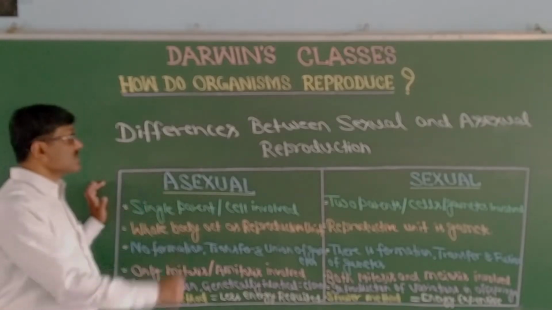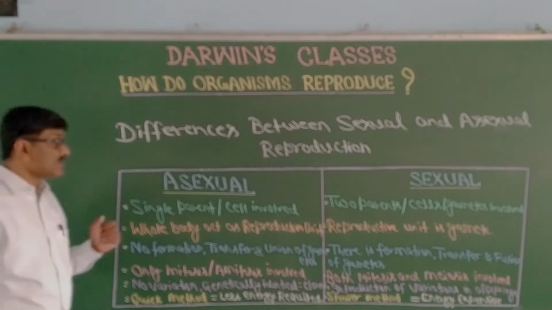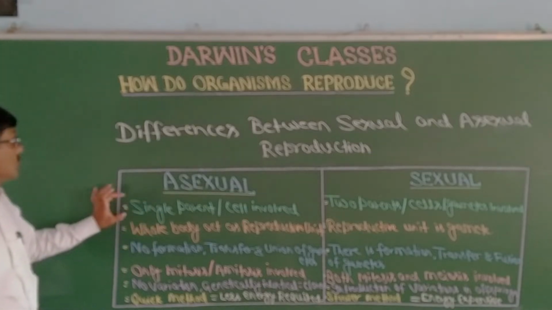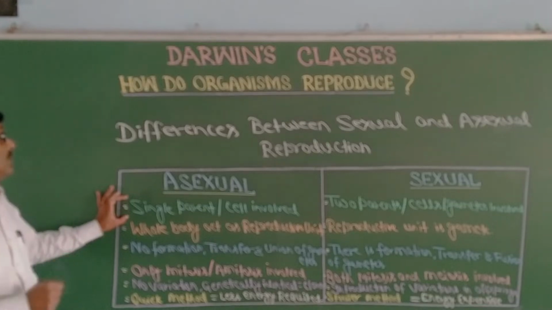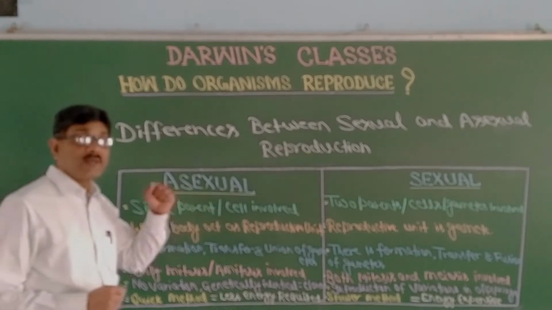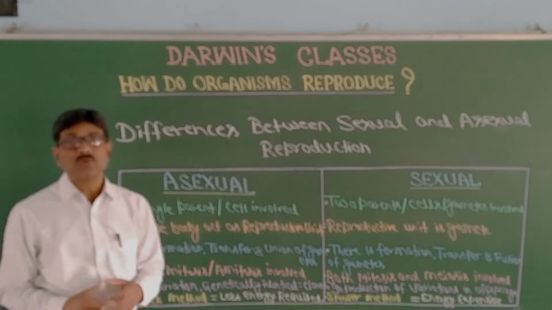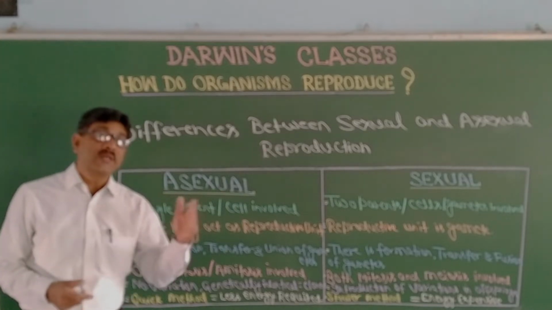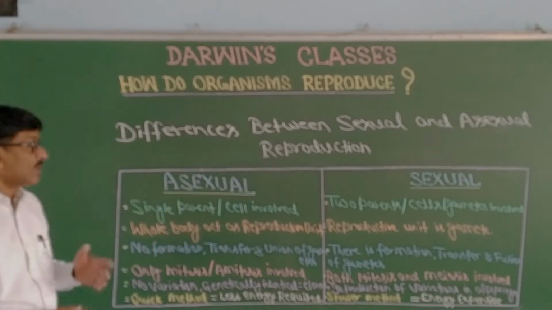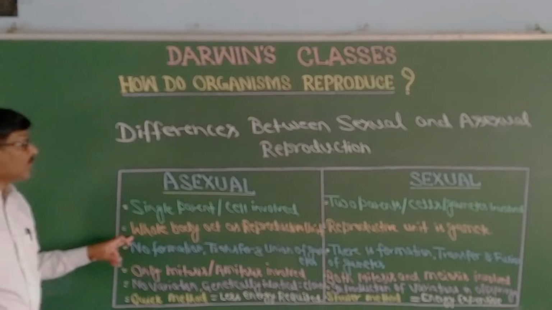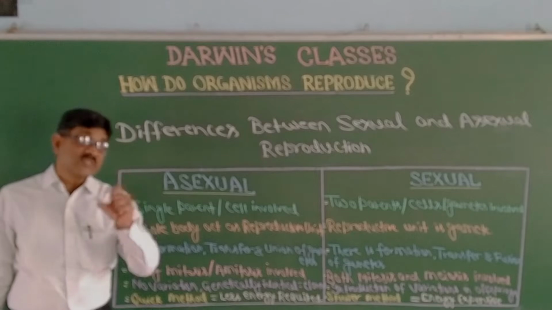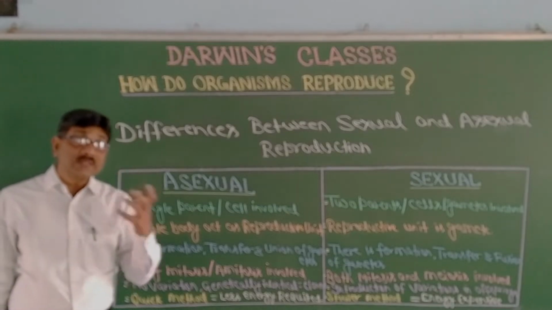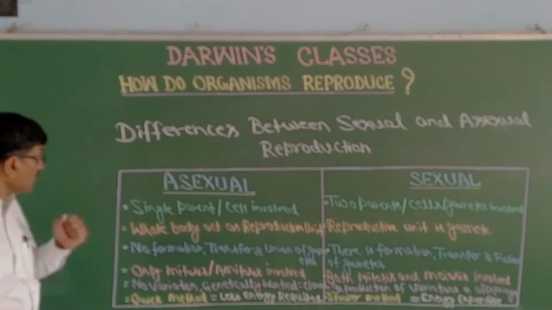These are the differences between asexual and sexual modes of reproduction. First of all, asexual is single parent, that means uniparental. A single cell or single parent is involved, whereas in sexual reproduction two parents, both male and female, are required. In asexual, the whole body acts as the reproductive unit, but in sexual reproduction a specialized cell, the gamete, is the reproductive unit involved.